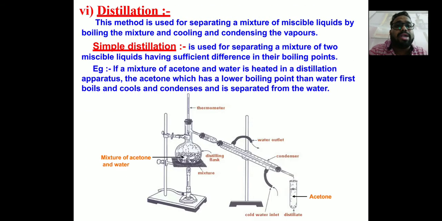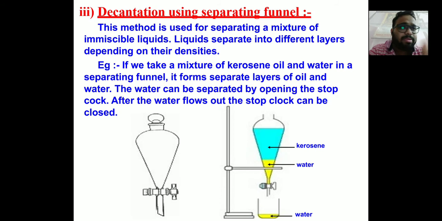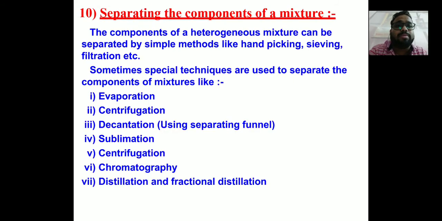The most important part is the separation techniques: sublimation, separating funnel, centrifugation, evaporation. This slide is very important. Evaporation is for where water is present, centrifugation for separating less dense and more dense materials, separating funnel is for two immiscible liquids, sublimation is for compounds which are sublimable, chromatography for separating the colored components of a liquid, distillation for two miscible liquids with boiling point difference more than 25 Kelvin, and fractional distillation for two miscible liquids whose boiling point difference is less than 25 Kelvin.